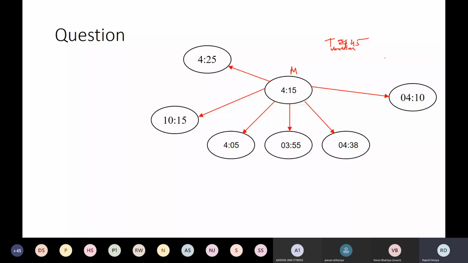So only this much variation, 45 minutes from each clock, is acceptable.